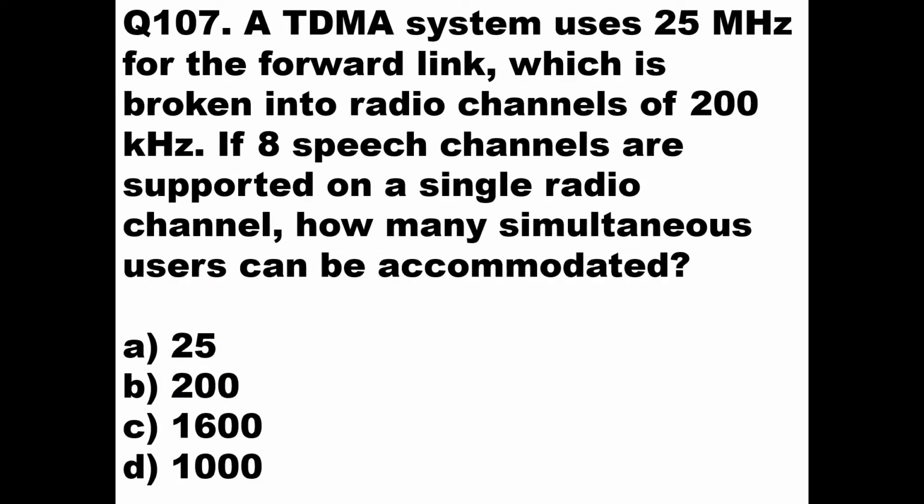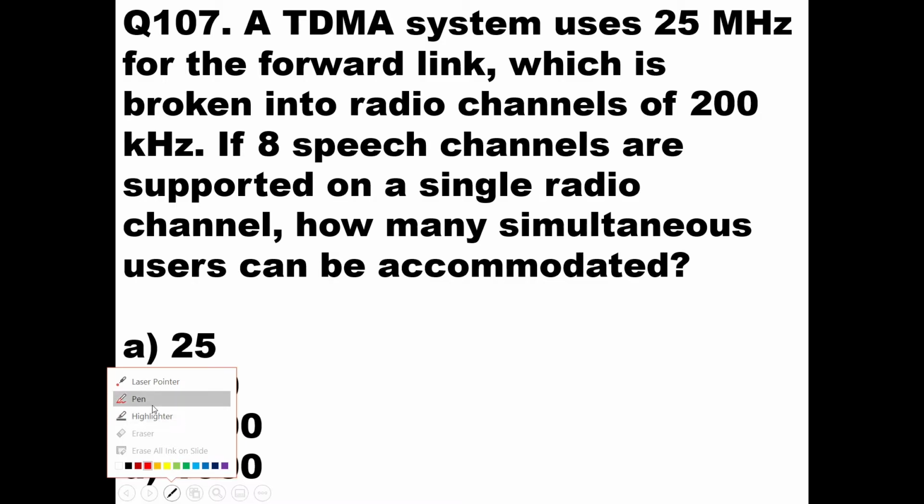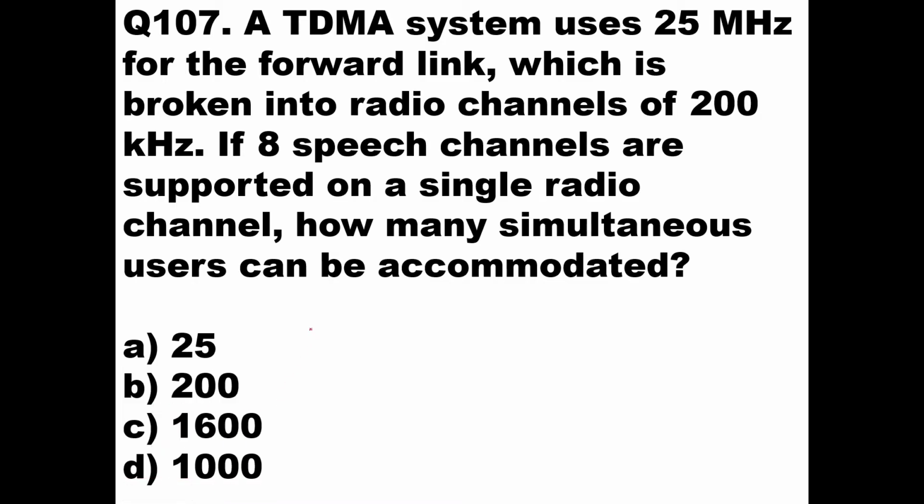Now let's go to question number 107. A TDMA system uses 25 megahertz for the forward link, which is broken into radio channels of 200 kilohertz. If eight speech channels are supported on a single radio channel, how many simultaneous users can be accommodated?